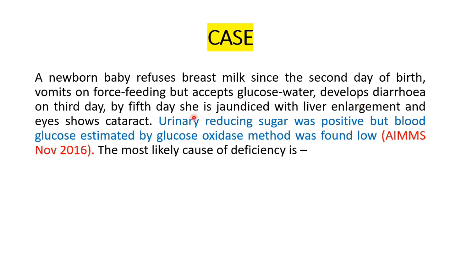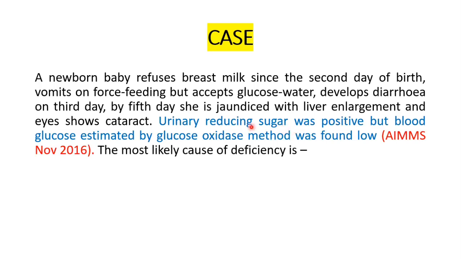Develops diarrhea on the third day. By the fifth day, she is jaundiced with liver enlargement and the eye shows cataract. Urinary reducing sugar was positive, as galactose is a reducing sugar.